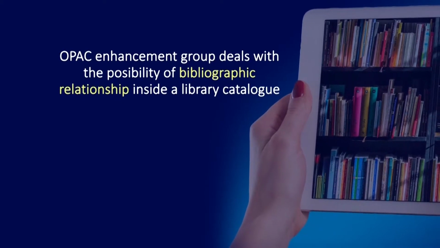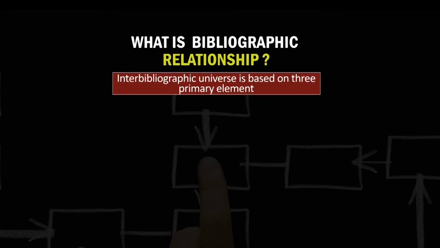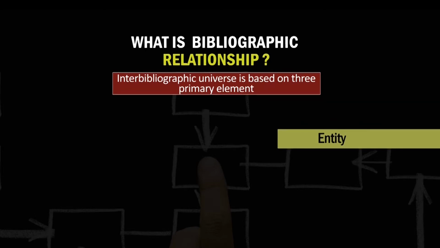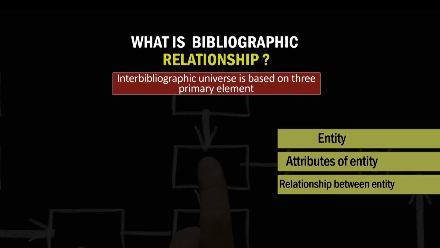Now the question comes, what is bibliographic relationship? Presently the new cataloging code, you all know RDA, said categorically that the entire bibliographic universe is based on three primary elements: entity, attributes of an entity, attributes meaning important characteristics or features, and the relationship between the entities.